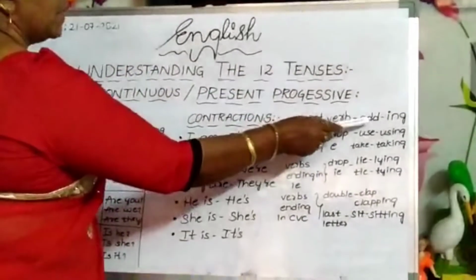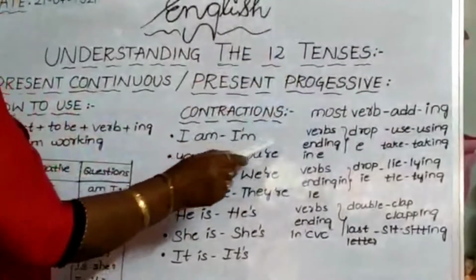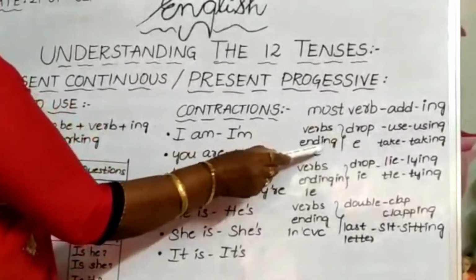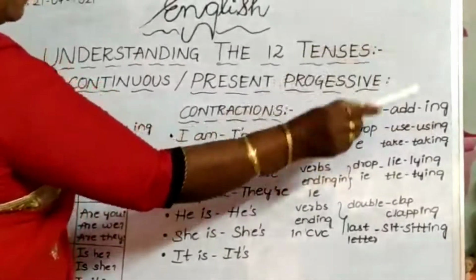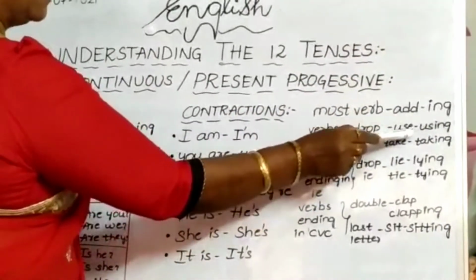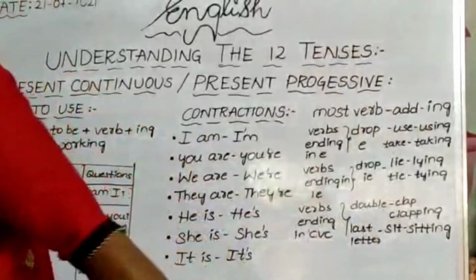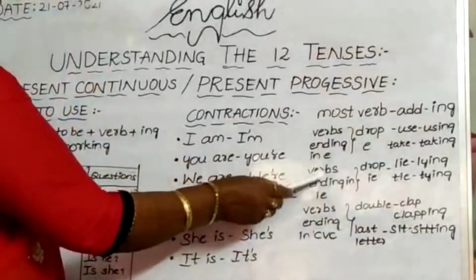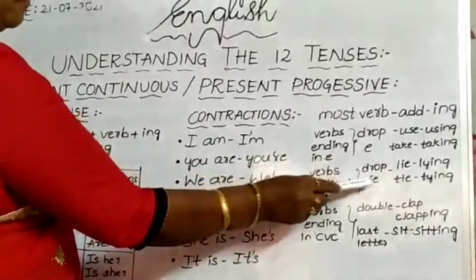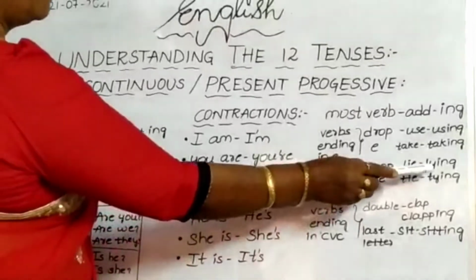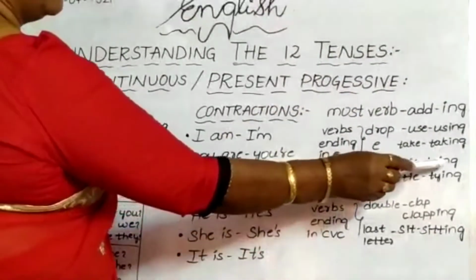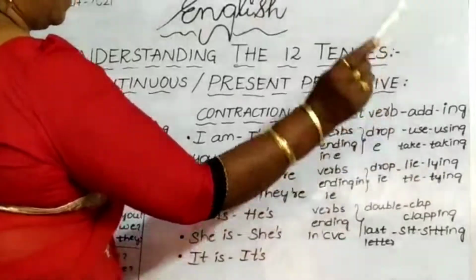Most verbs add ing form in this category. How? Verb ending in e. What we have to do? We have to drop e and use ing form. Use, using; take, taking. Here all we drop away e, and instead of e we use ing form. Then verb ending in ie. What we have to do? Drop ie, and instead of ie what we have to use? Use y and write ing form. For example, lie, lying, and tie, tying.